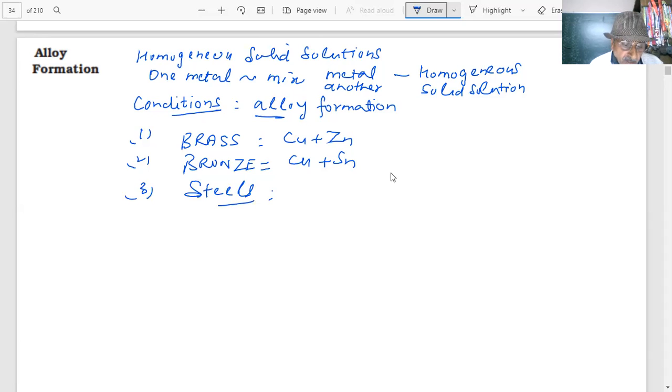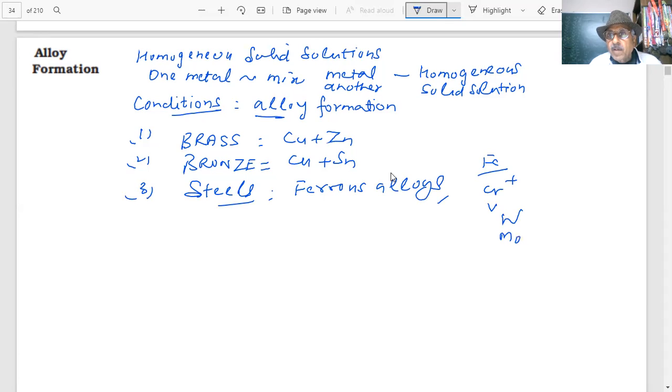What type of things do they contain? Ferrous alloys. Iron is there, students, which contains iron and some other elements. There could be chromium, vanadium, tungsten. All these could be there, students. Molybdenum, manganese. They can be mixed with iron, and they produce different steels with different types of properties.